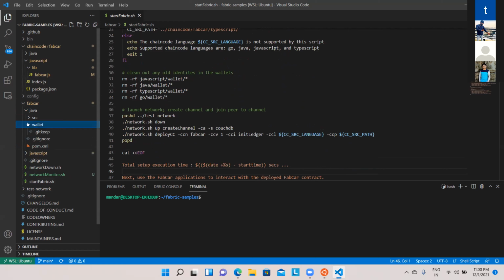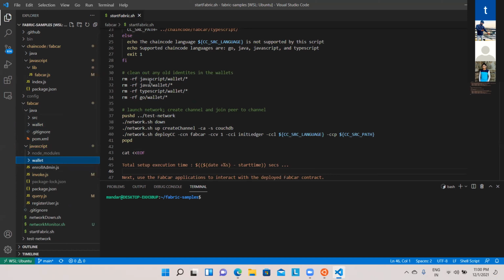Right now, I don't think much is present in the wallet. Nothing is there. You will see that some change will happen in the wallet later on. So this is again the same thing. It will delete the entire contents of your JavaScript wallet. In fact, I showed you the wallet from Java. It should be JavaScript. Okay, so this is the wallet which is available in JavaScript. Right now it is empty. Some files will be added into that.